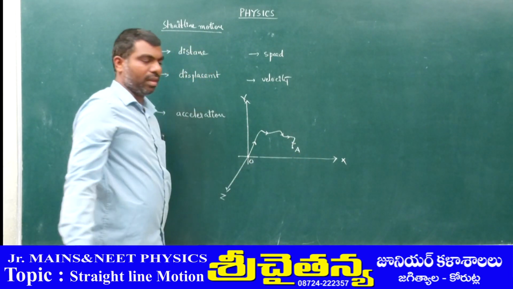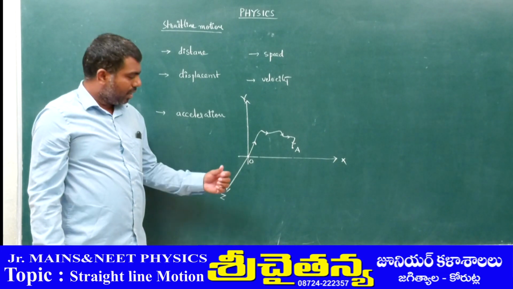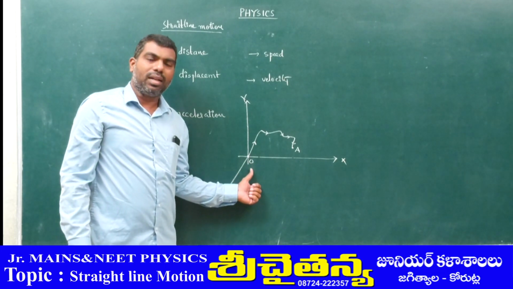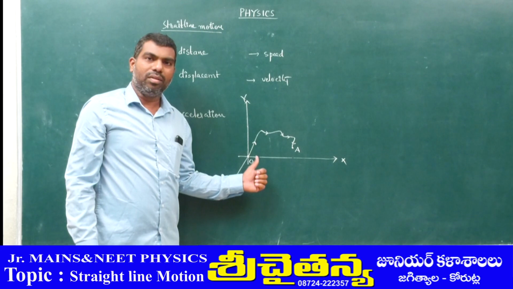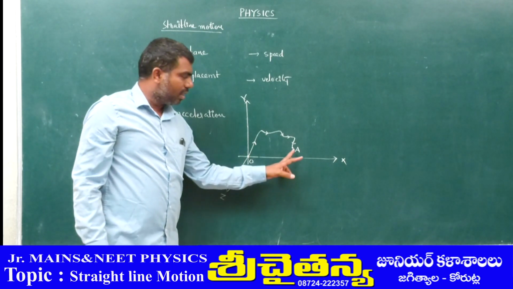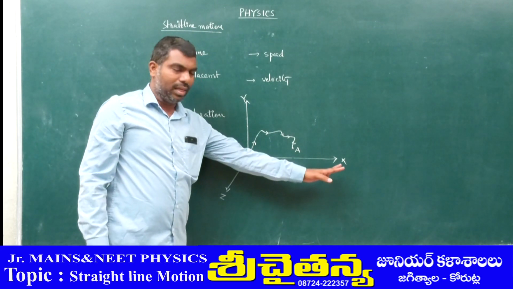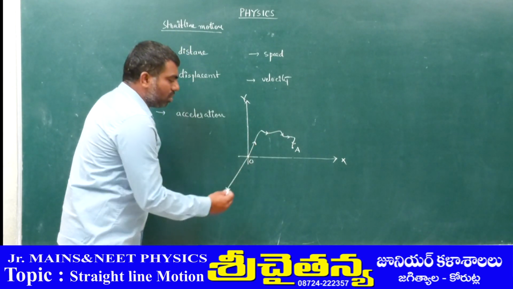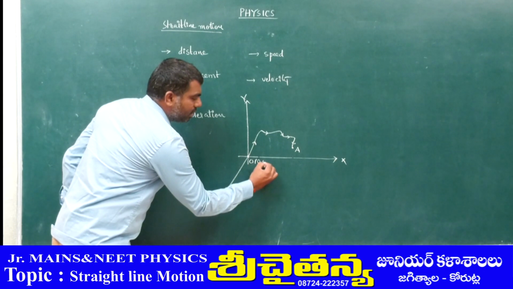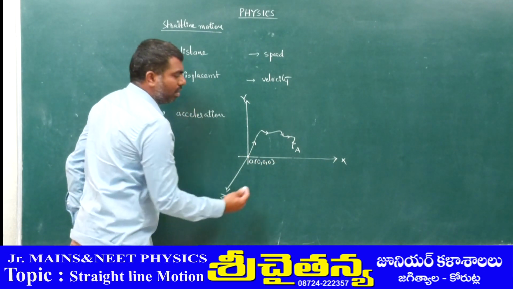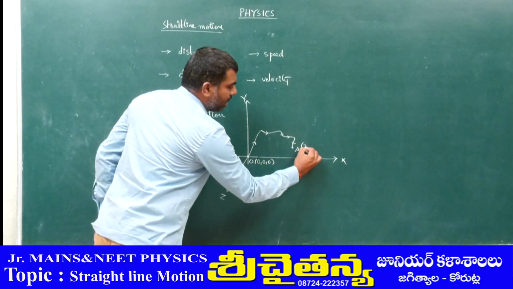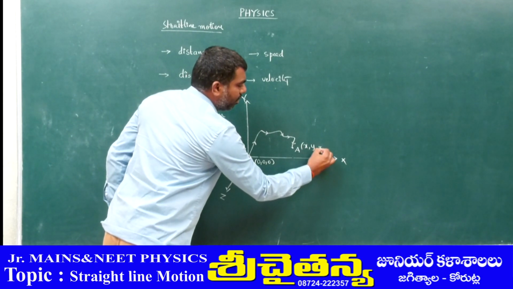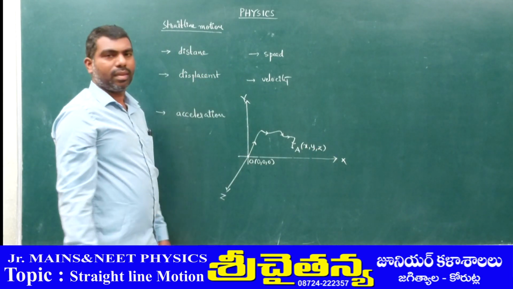Here the coordinates are 0, 0, 0, but there the coordinates are some x, y, and z. So initial coordinates are 0, 0, 0 and final coordinates are x, y, z.